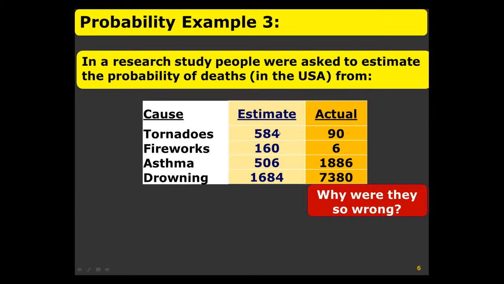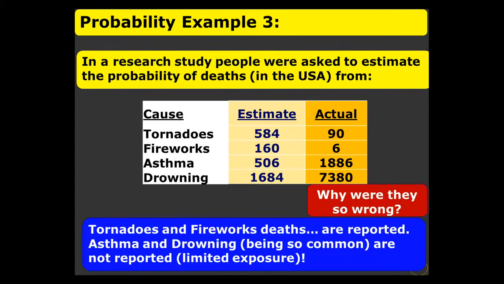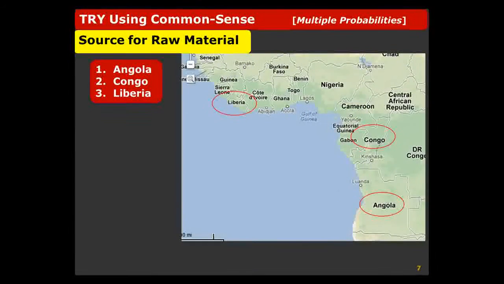With tornadoes and fireworks, they overestimated significantly. Whereas with asthma and drowning, they underestimated, because deaths due to tornadoes and fireworks get reported. But deaths due to asthma and drowning, being so common, are never reported. So we don't get an exposure to it, so we form our own opinions. We're in trouble again.